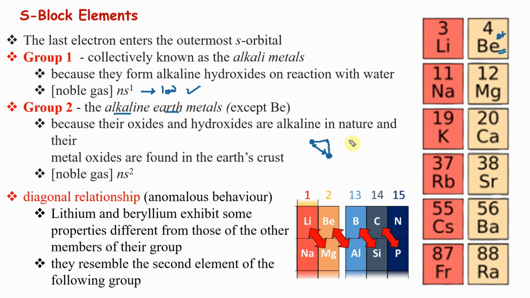Correct? Similarly, ionization energy. It increases as you go to the right, decreases as you go down. So ionization energy will be similar. So properties are similar across the diagonally placed elements. We want to remember that. Particularly, you have to remember two relationships, between lithium and magnesium, and between beryllium and aluminum. This comes very common. These are not very common.